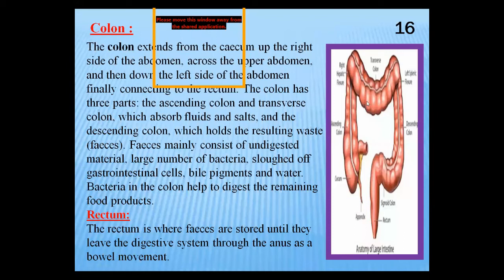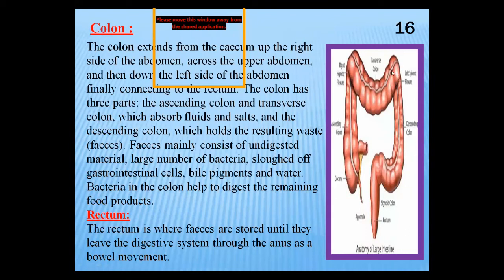You observe my cursor. This is the ascending colon, this is the transverse colon, and this is the descending colon. Three portions I am telling you. The colon has three parts. The ascending colon, ascending means upward, and the transverse goes from left to right, and the descending goes from top to bottom.